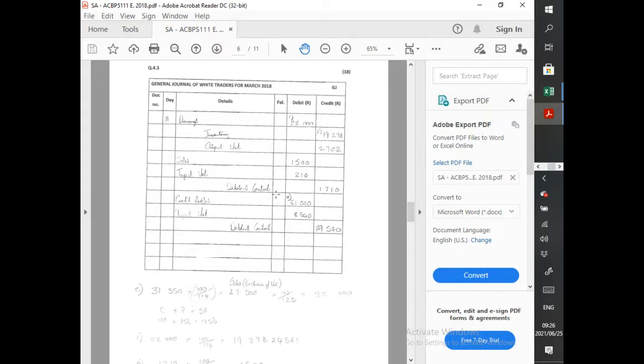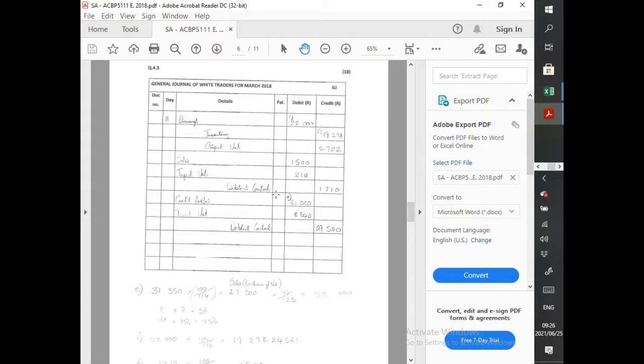Cool. Then the last one, Walter had been declared insolvent. His account of 69,000 needs to be written off. He didn't even give us 40 cents on the rand or anything like that. All the way insolvent.